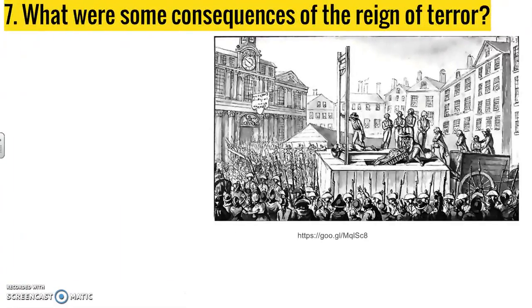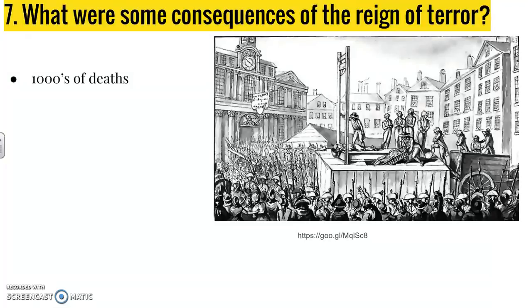Okay, and so the last question we're going to talk about has to do with the end of the terror. So the terror ends basically when other people on the Committee of Public Safety turn against Robespierre. And he goes on trial and he is himself executed. So Robespierre was sending thousands of people to the guillotine, and it ended up that he met the same fate in the end. So what are some of the consequences of the Reign of Terror ending?